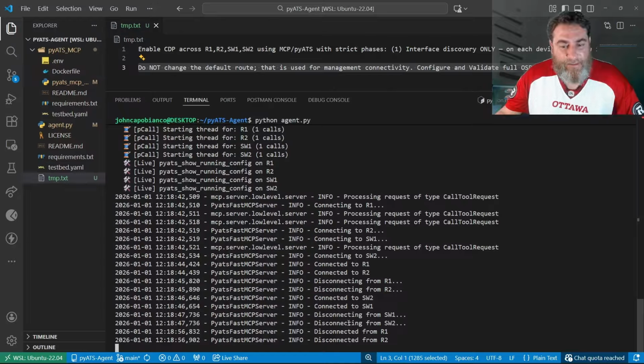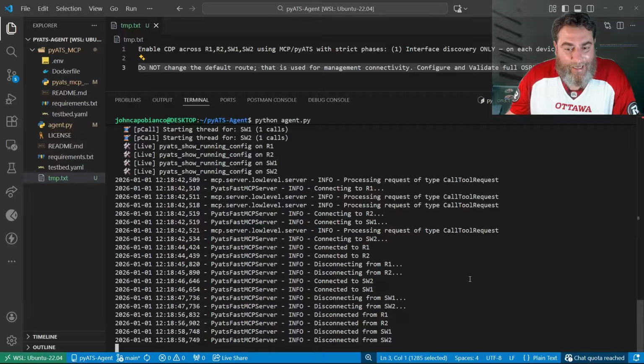Again, this is configuration stuff I've been doing for like a year now with agents, probably longer. So this isn't the impressive part. It's the dynamic nature of the testing and the show commands. None of this is hard-coded, but it still feels very deterministic.